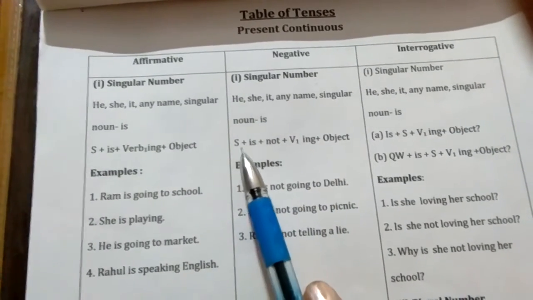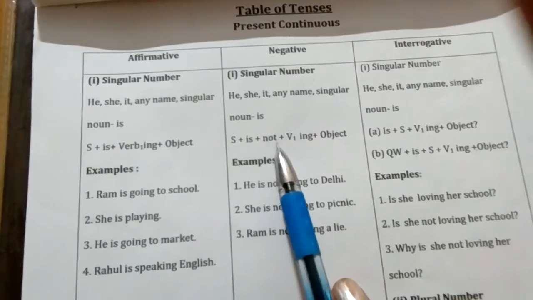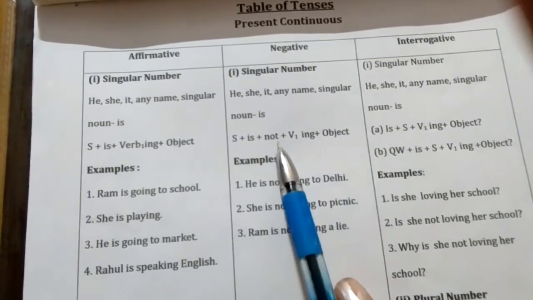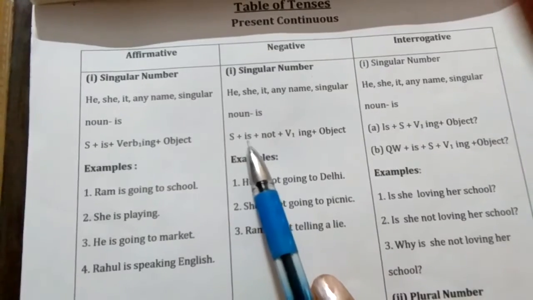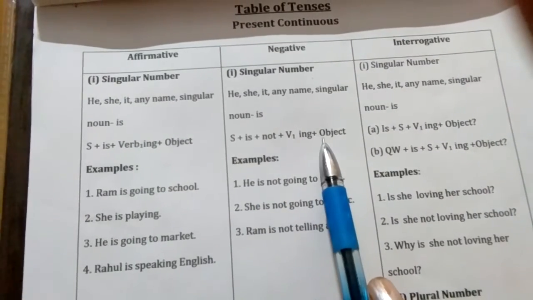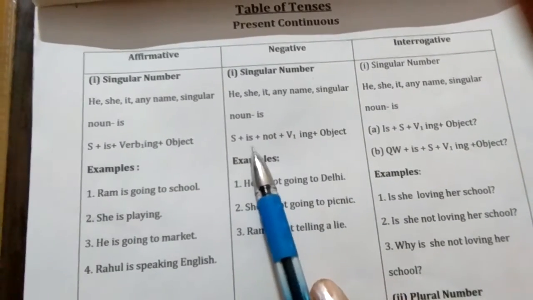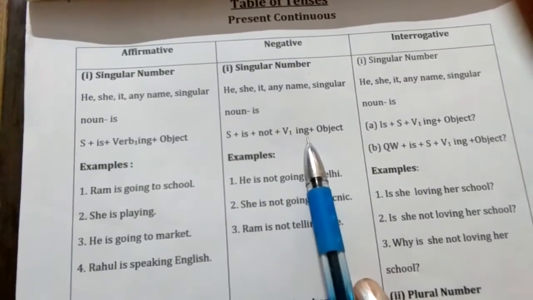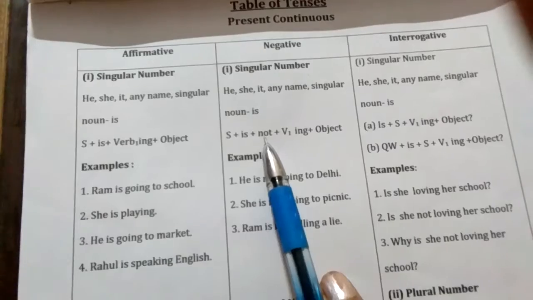The formula is subject plus is plus not, then V first plus ing and object, and we put not between is and V first plus ing. Is is the primary auxiliary verb and V first plus ing is the main verb, and we put not between them.